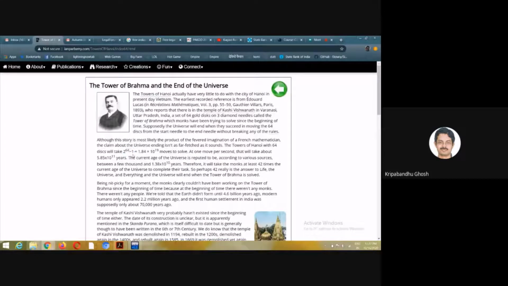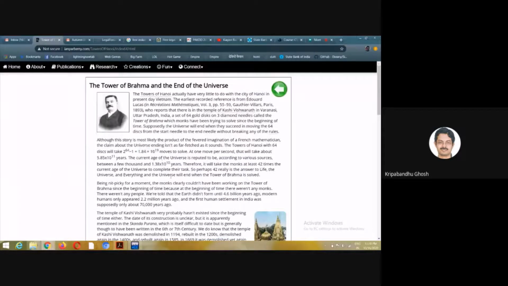is? So 2 to the power 64 minus 1 is the number of steps. Basically it is the minimum number of steps required to solve this problem, moving from peg 1 or basically pin 1 to pin 2 using pin 3. So the number of steps is 1.84 into 10 to the power of 19.